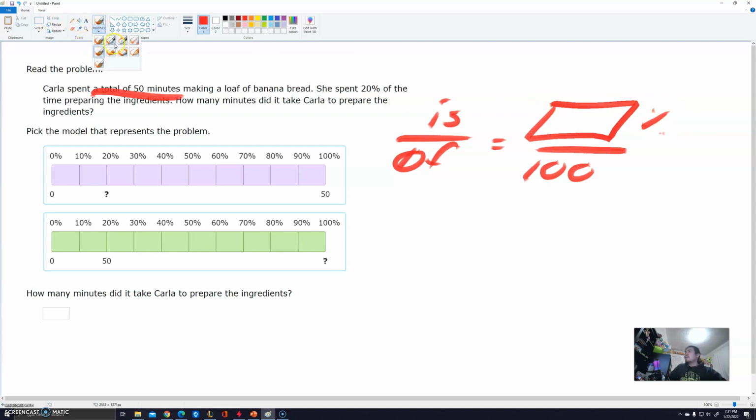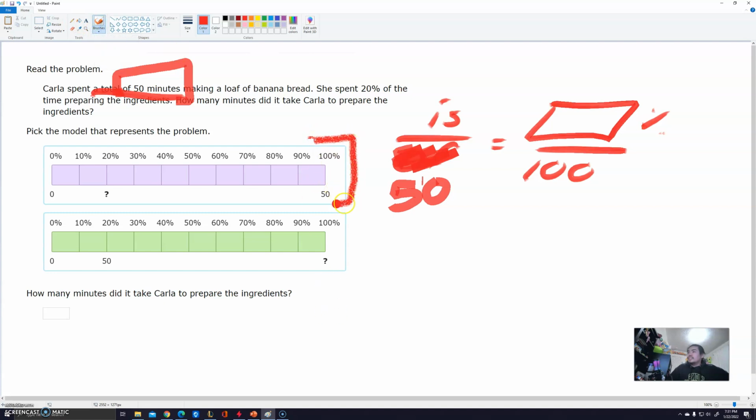Now, from here, what we're going to do next is try to see which of these represent the story. So, as you can tell, it says of 50. Here, keyword of, that means the total. So you should imagine that the whole thing represents 50. Automatically, if you guys look at the model in the bottom, you'll notice that there's a key thing here, 100% of 50. 100% of question mark. 20% of 100. So this looks good overall.